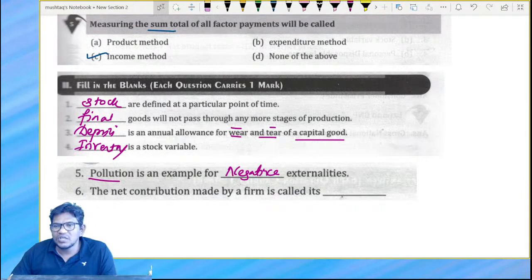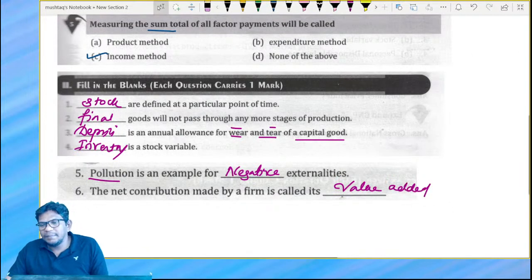Next, the net contribution made by the firm is called what? GVA, gross value added, correct? The net contribution made by the firm is called what, bacho? Value added. This is value added. Remember this.